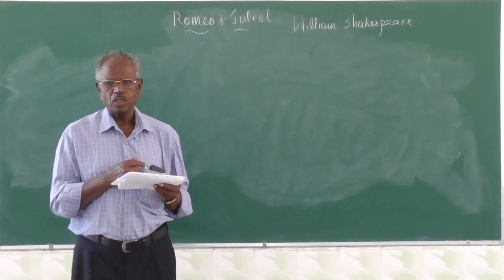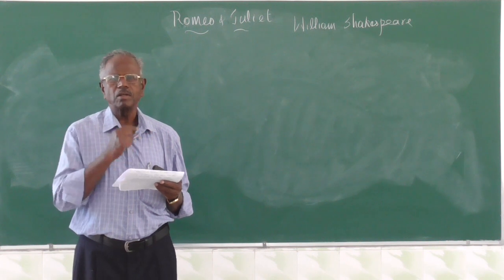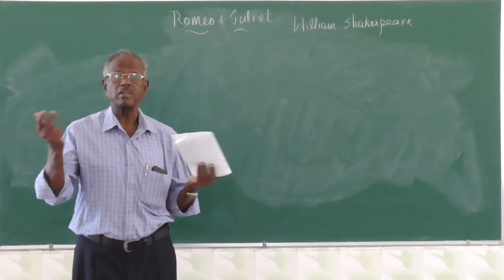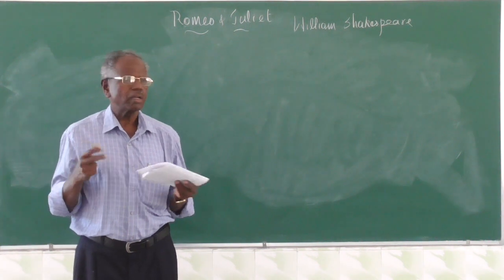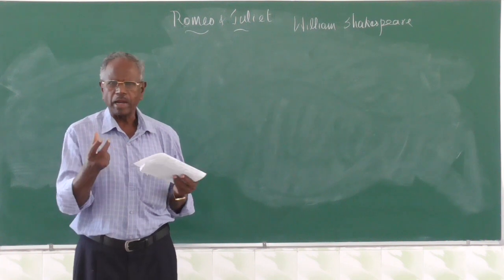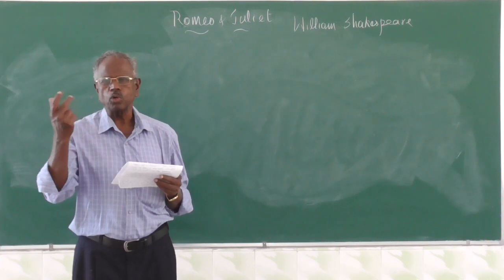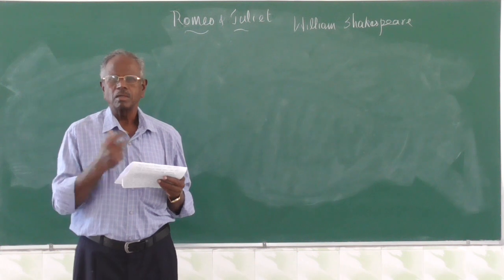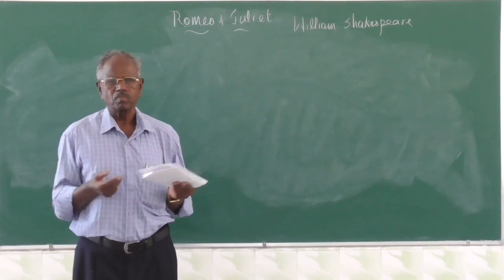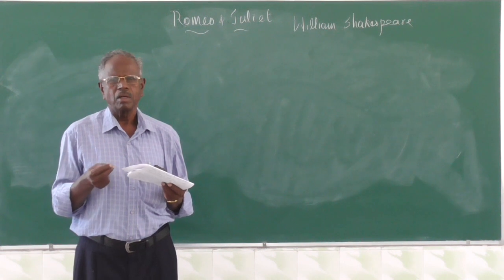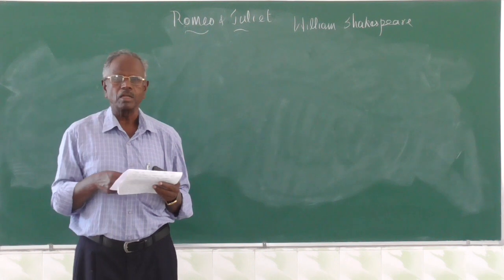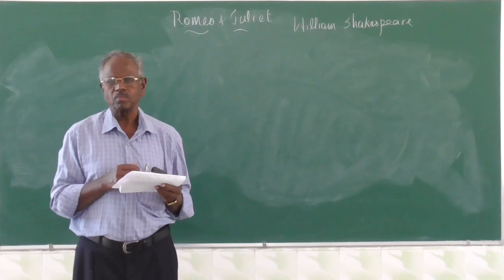But what happens? The friar's message did not reach Romeo, but some other message reached him that Juliet is dead. So in despair, in agony, he runs to the shop, buys some poison, then he goes to see Juliet. She is lying in an open coffin. So there he cries and drinks the poison and falls dead near her.